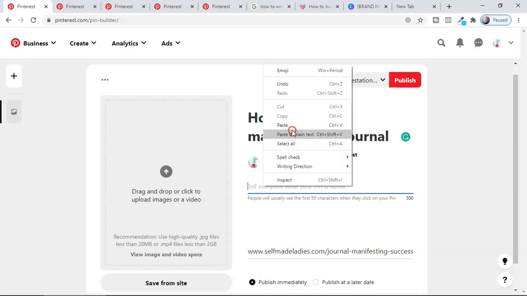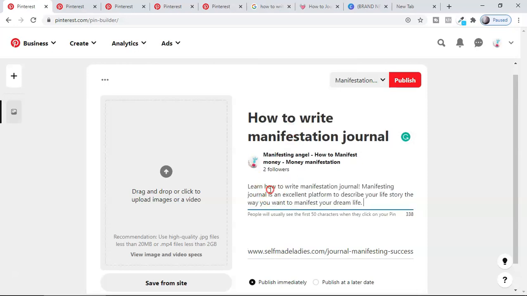So here I'm going to put the description. Learn how to write manifestation journal. A manifesting journal is an excellent platform to describe your life story, the way you want to manifest your dream life. Okay, so I used keywords like manifestation journal here, and manifesting journal. This kind of keyword I already used. Manifest your dream life. A short and sweet description related to my keyword.